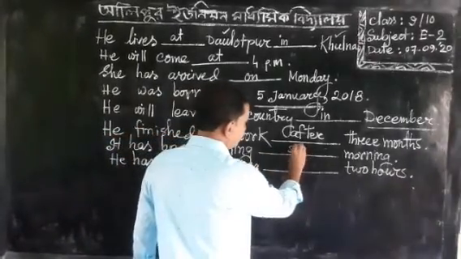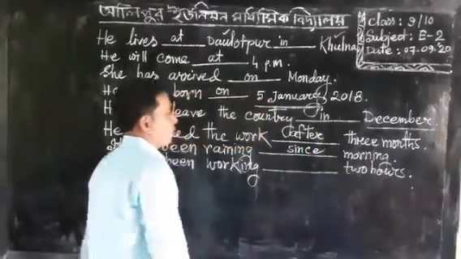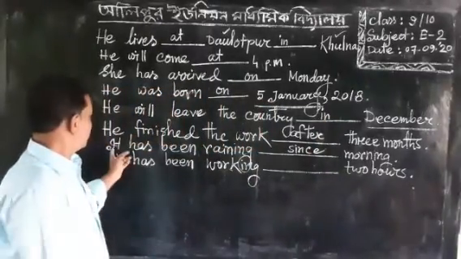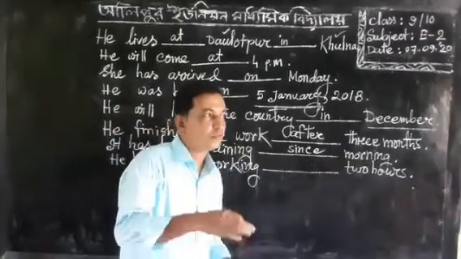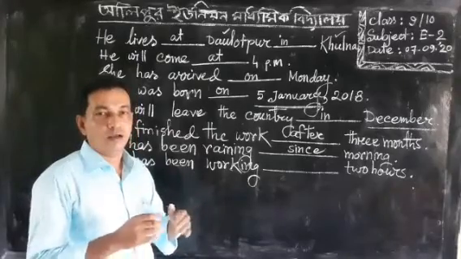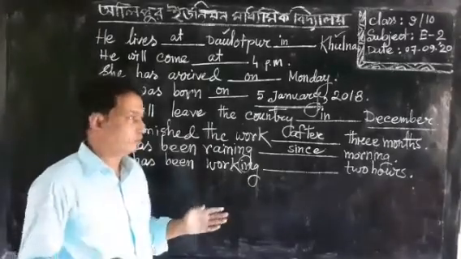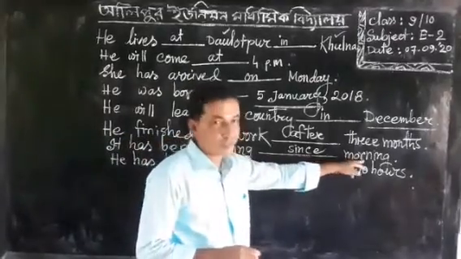So we can write here since: it has been raining since morning, because from a fixed time the work has been being done by someone.